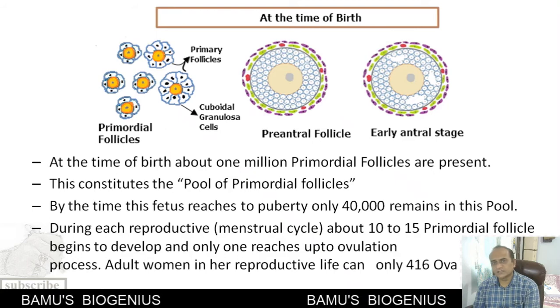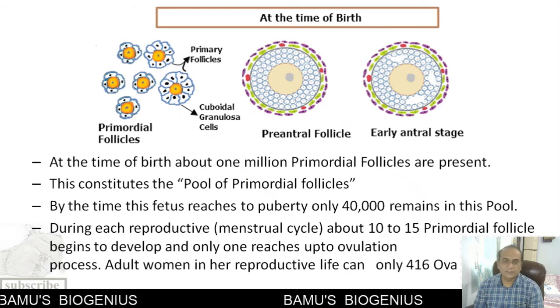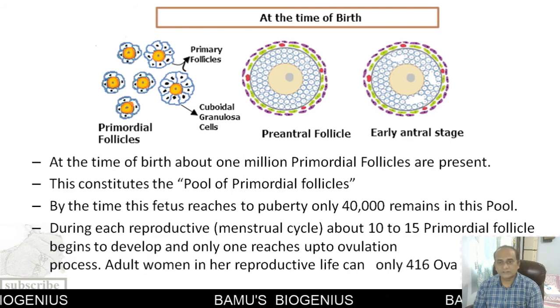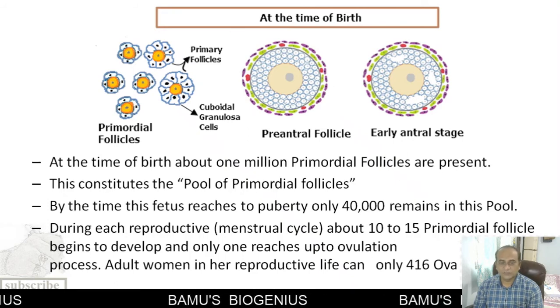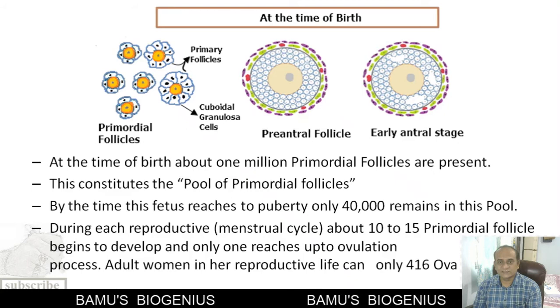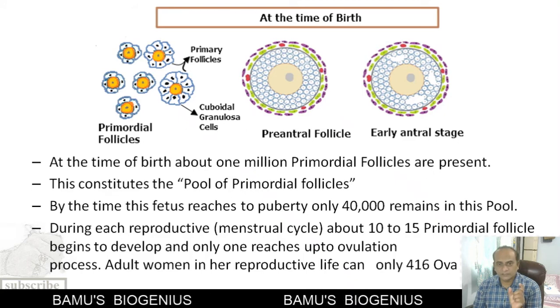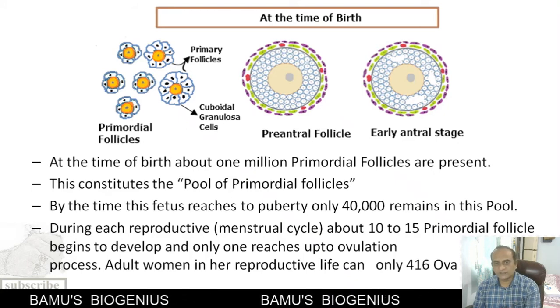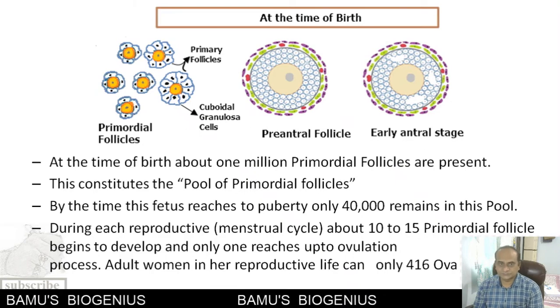spermatogenesis and oogenesis. Another peculiar feature in the human female is that all the primordial follicles present in the ovary have a primary oocyte in an arrested condition, that is the meiosis 1 prophase 1 diplotene stage.